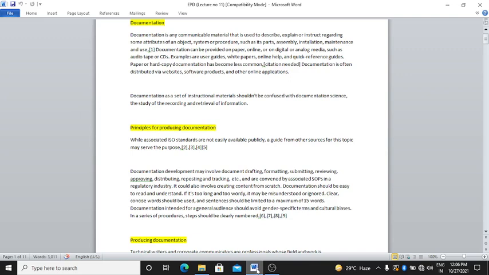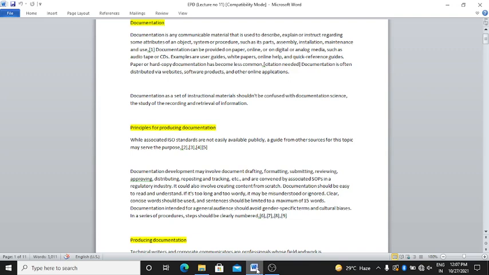Documentation development may involve document drafting, formatting, submitting, reviewing, approving, distributing, reposting and tracking, etc. For documentation development, there are different steps, like drafting, formatting, submitting, reviewing, approving, distributing, reposting and tracking.